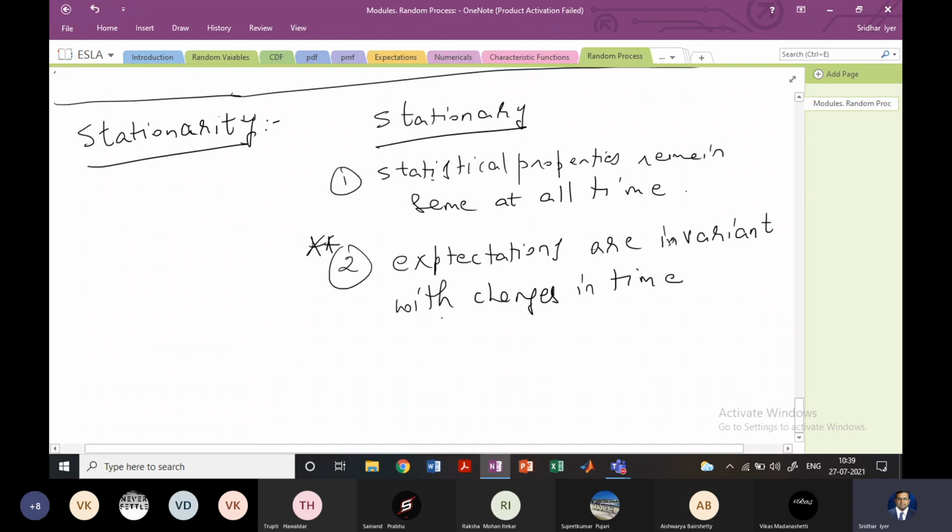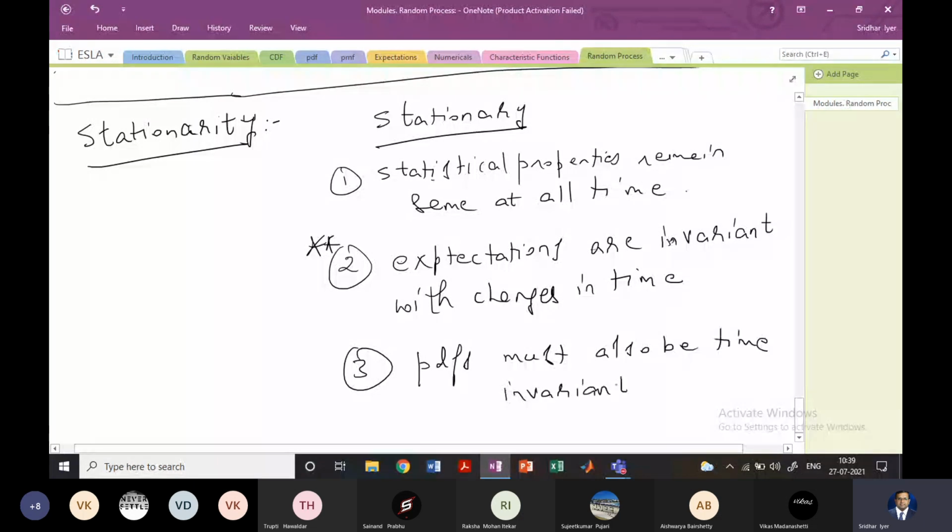Therefore, a consequence of this property is that PDFs must also be time invariant, because you're calculating the expectations from the PDF.